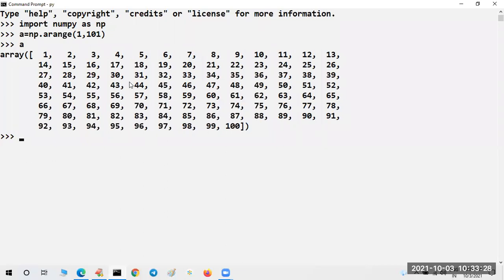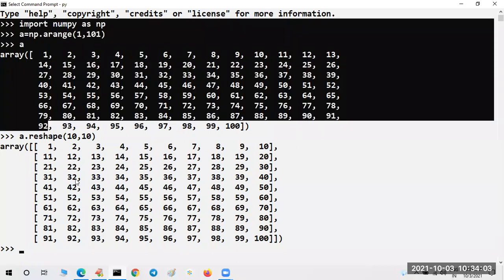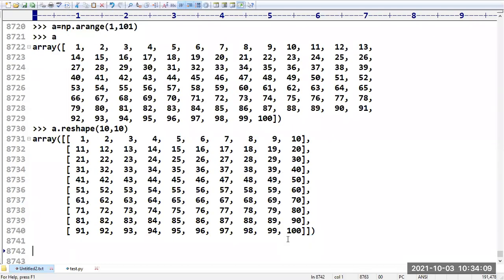Once a one-dimensional array is created, you can convert that one-dimensional array into a two-dimensional or multi-dimensional array also, no problem. For that, we have to use one special command called reshape. Reshape of 10 by 10: it will create an array with 10 rows and 10 columns with your values. You can use this reshape method to rearrange already existing elements into a new dimension.